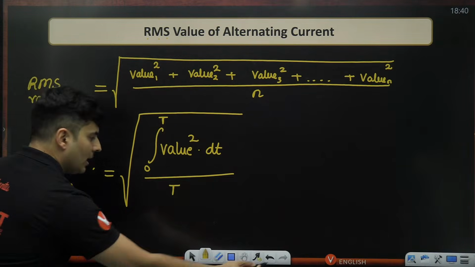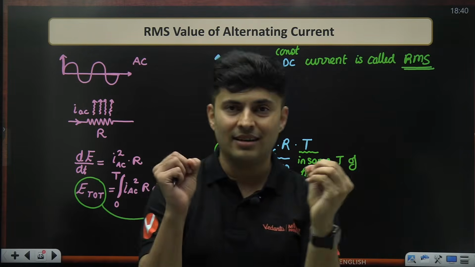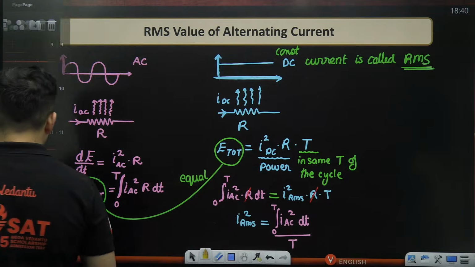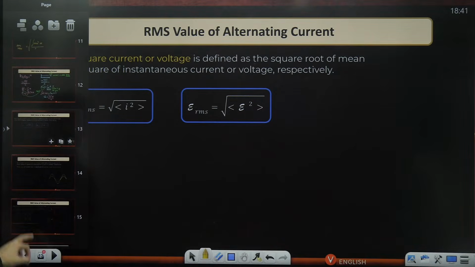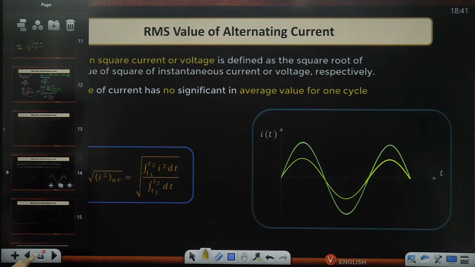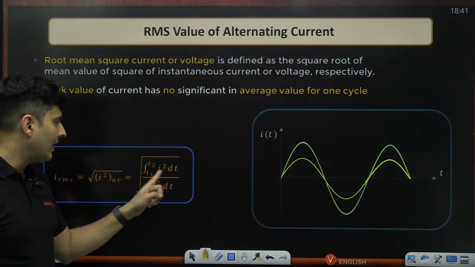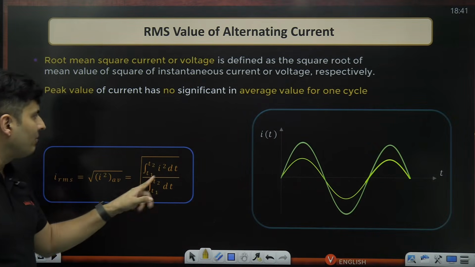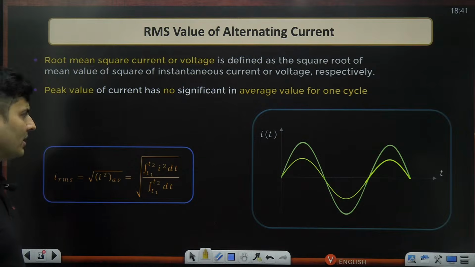How many of you got it now? Finally, what is RMS and where does it come from and what does it really mean? Got it? Clear? Perfecto? Amazing. Now, that is also given over here. What is the formula? I've just given it to you. It is nothing but the integral of I squared dt over one time period, upon the total time period of that particular function.